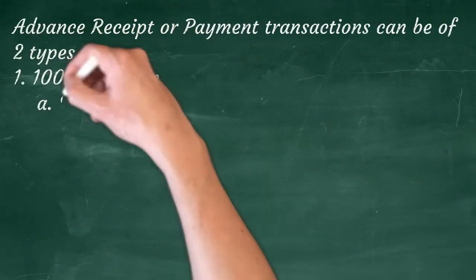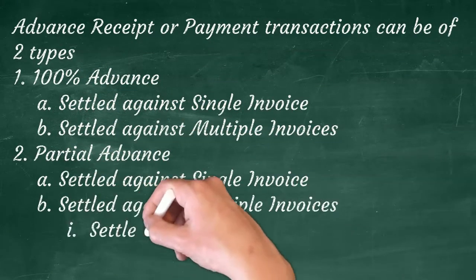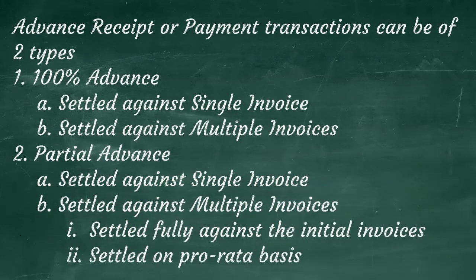Advance receipt or payment transactions can be categorized into two types. First one, 100% advance received or paid, which is settled against a single invoice or multiple invoices. Second one, partial advance received or paid. This also can be settled against a single invoice or multiple invoices. If it is settled against multiple invoices, the advance amount can be settled against the initial invoices or settled on a pro rata basis. There could be other situations also, but analyzing these two categories will cover up most of the type of advance transactions that we could come across.